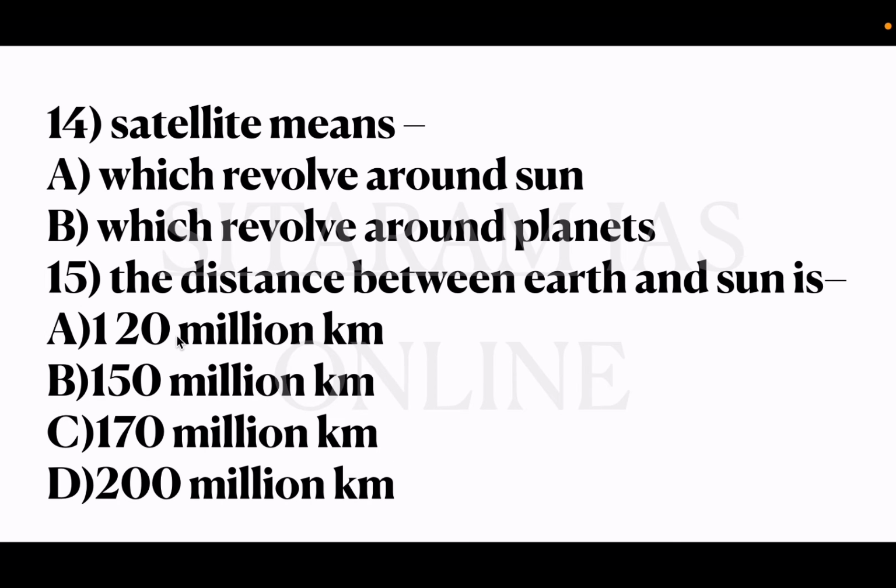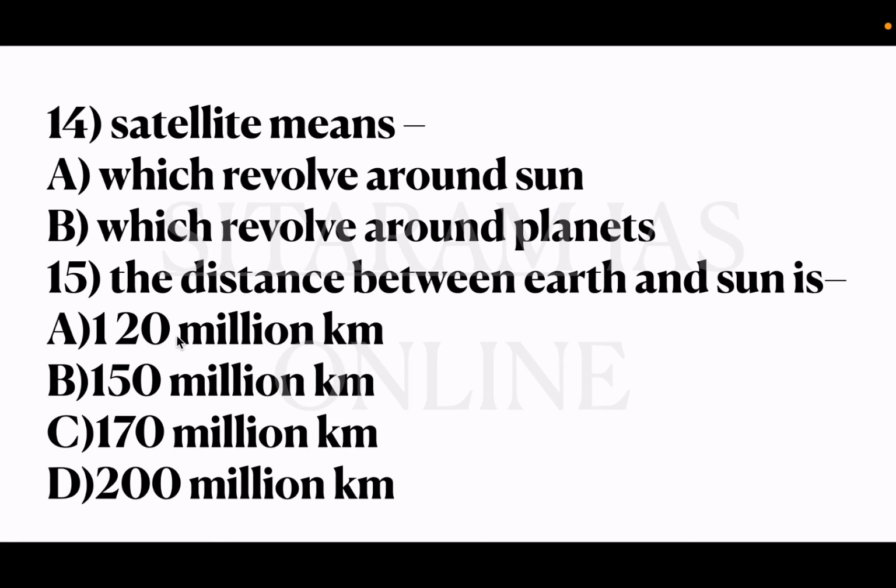14th question, satellite means option A, which revolves around sun, B, which revolves around planets. So the correct answer is option B, which revolves around planets, is called a satellite. The natural satellite of Earth is moon, and the artificial satellites are many which revolve around the Earth, and those are made by humans. So the 15th question, the distance between Earth and Sun is option A, 120 million kilometers, B, 150 million kilometers, C, 170 million kilometers, and D, 200 million kilometers. So the correct answer is option B, 150 million kilometers.